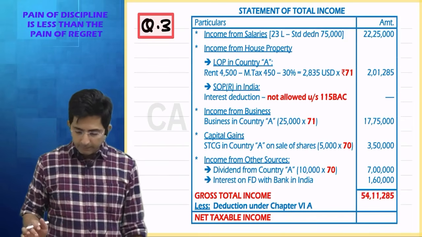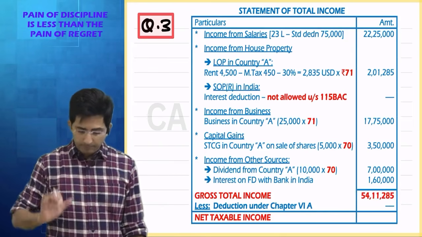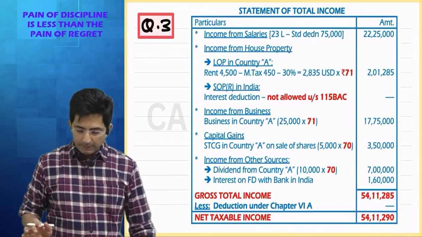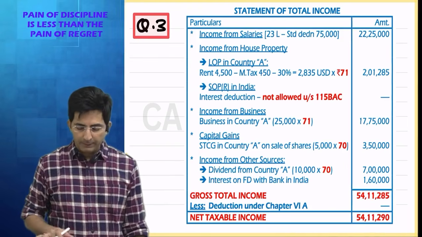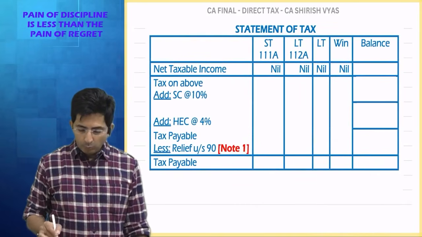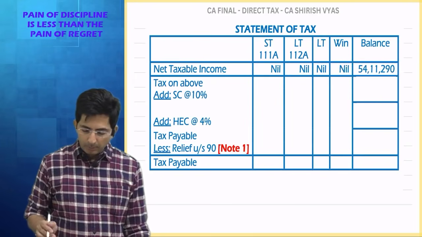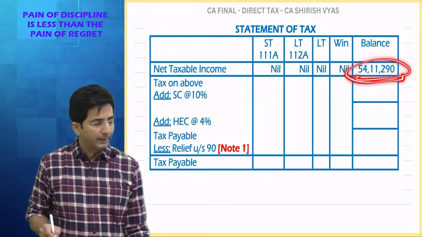So what is the GTI? 54 lakh something. Chapter 6 is not allowed because new regime. Then final answer 54 lakhs 11,290. Then set-off and carry-forward losses and winnings balance. Set-off is nil. Whole amount will go in balance. So what is the balance amount? That's same, 54,11,290.